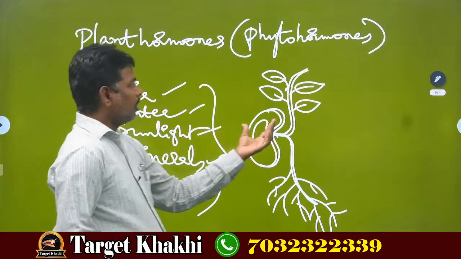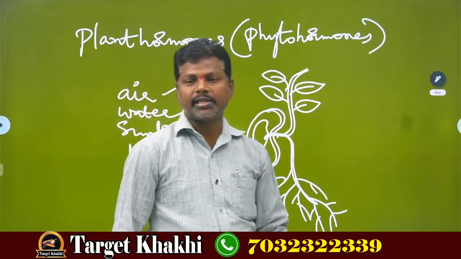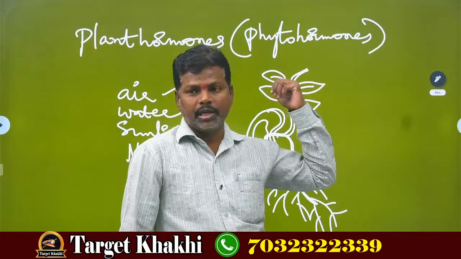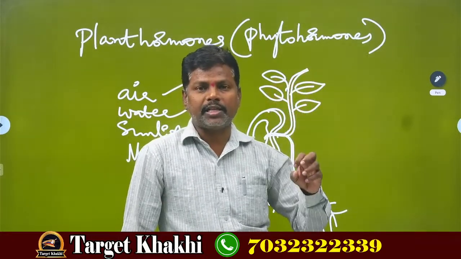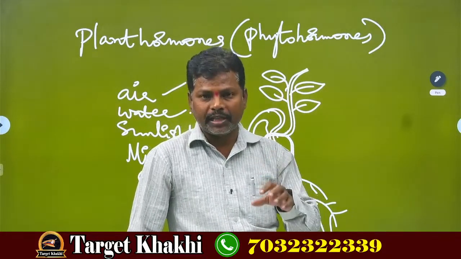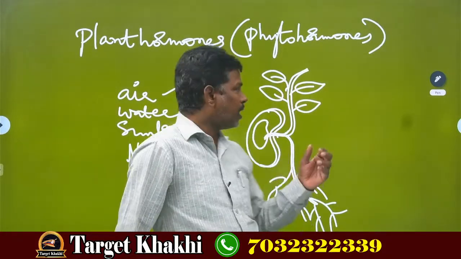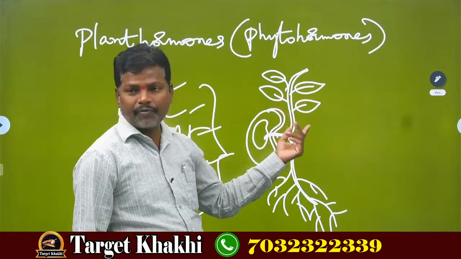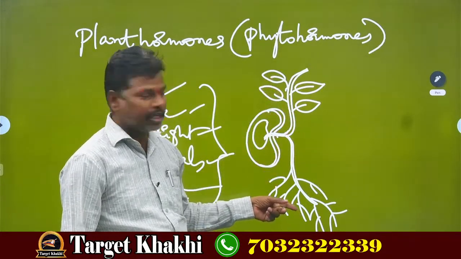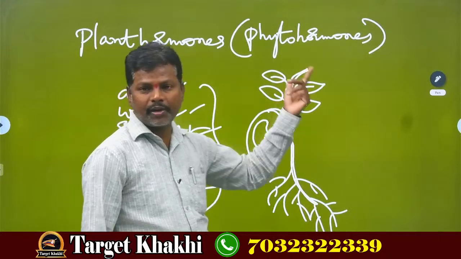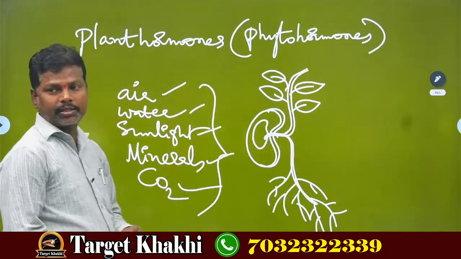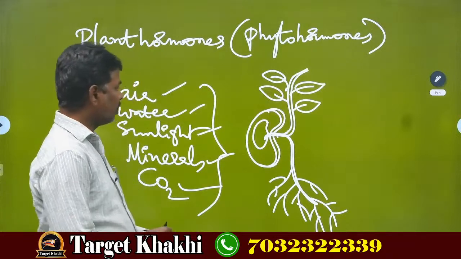But what reactions occur inside the plant body? Nothing but hormones. Some chemical substances help the plants to grow properly for their development, for the growth of leaves, stem, roots, lateral buds, flowers and fruits also. So plant hormones are necessary for this.